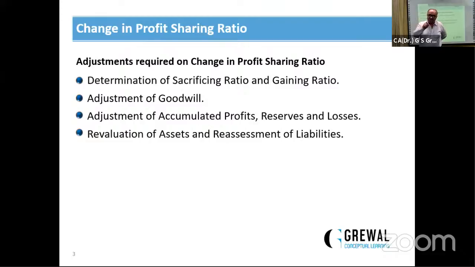जिस टाइम रिकॉन्स्टिट्यूशन ऑफ द फर्म होगा या चेंज इन प्रॉफिट शेयरिंग रेशियो होगा, चाहे एडमिशन होगी, if there is any existing goodwill, means the goodwill appearing in the balance sheet, it must be written off in the existing partners in their old profit sharing ratio.